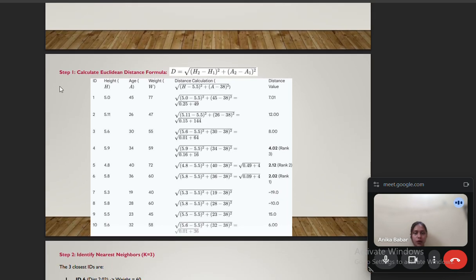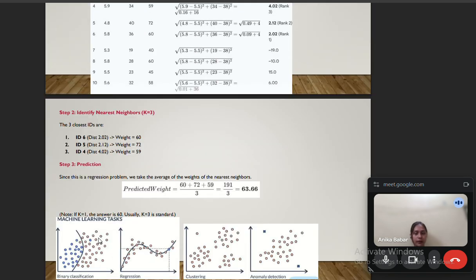And also here, in step 1, we calculate using the Euclidean distance formula. Using the Euclidean distance formula we calculated it, and then we identified the nearest neighbors, that is the three closest IDs: first ID 6, whose weight is 60, ID 5, whose weight is 72, and ID 4, whose weight is 59. So for prediction, since this is a regression problem, we take the average of the weights of the nearest